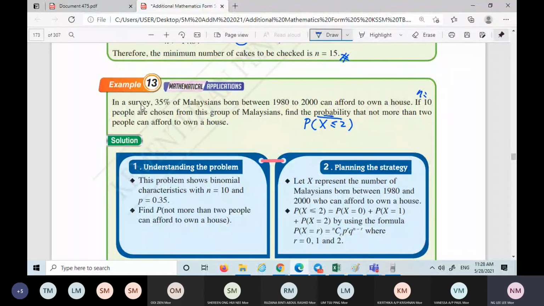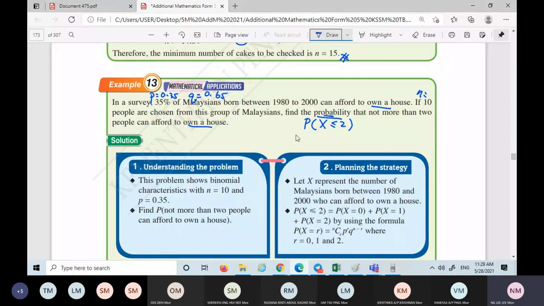In the survey, 35% of Malaysians can afford to own a house, so this is the probability of success. So p is 0.35. Therefore q is 1 minus 0.35, so 0.65. Very simple.